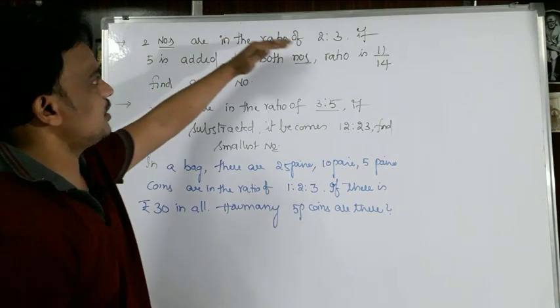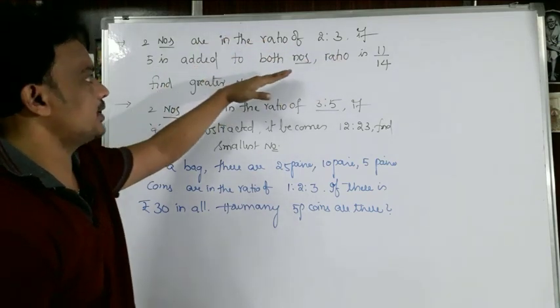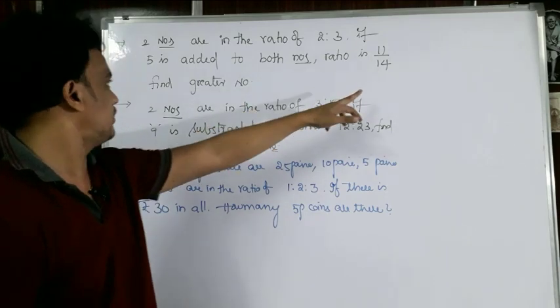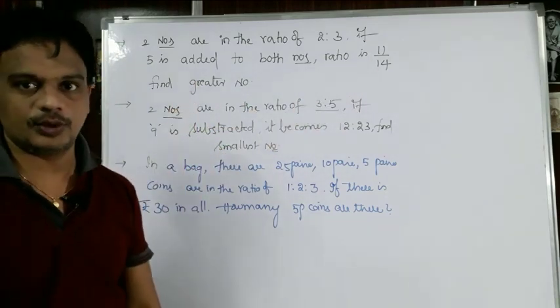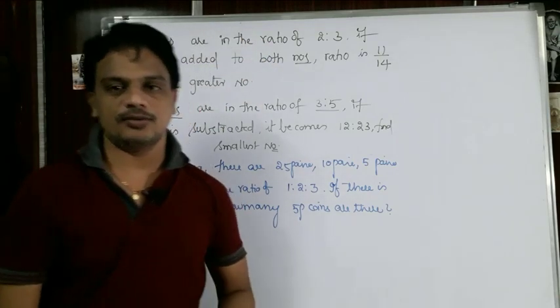Two numbers are in the ratio of 2:3 and if 5 is added to both the numbers, the ratio becomes 11/14. Find the greater number. Okay, yes. So 2 numbers in the ratio of 2:3.